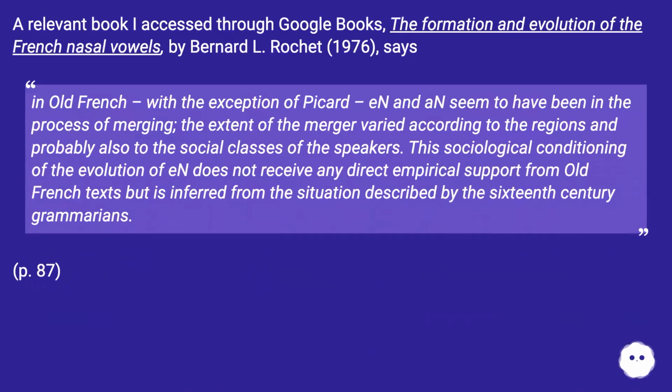A relevant book accessed through Google Books, The Formation and Evolution of the French Nasal Vowels, by Bernard L. Rochet, 1976, says, in Old French, with the exception of Picard, en and an seem to have been in the process of merging. The extent of the merger varied according to the regions and probably also to the social classes of the speakers. This sociological conditioning of the evolution of en does not receive any direct empirical support from Old French text but is inferred from the situation described by the 16th century grammarians. Page 87.